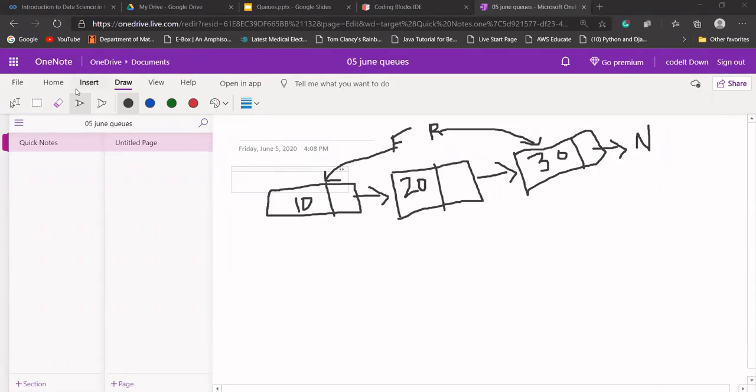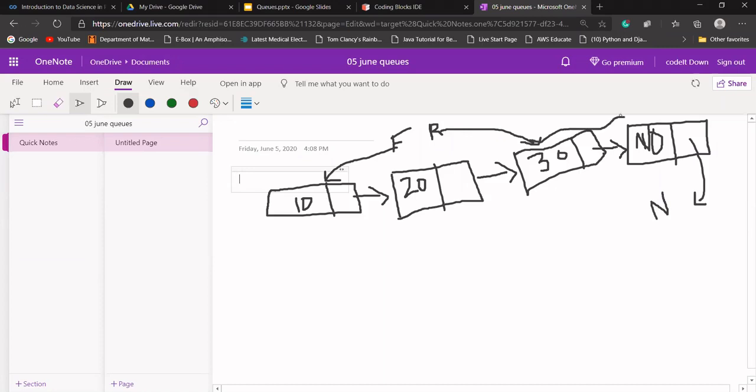So let's say I want to add something. I have to create a node here and add a value to this. Instead of null, I'll have some value, and its next pointer will be pointing to null. And rear should be updated. Instead of pointing to the old node, it should now point to this new node.